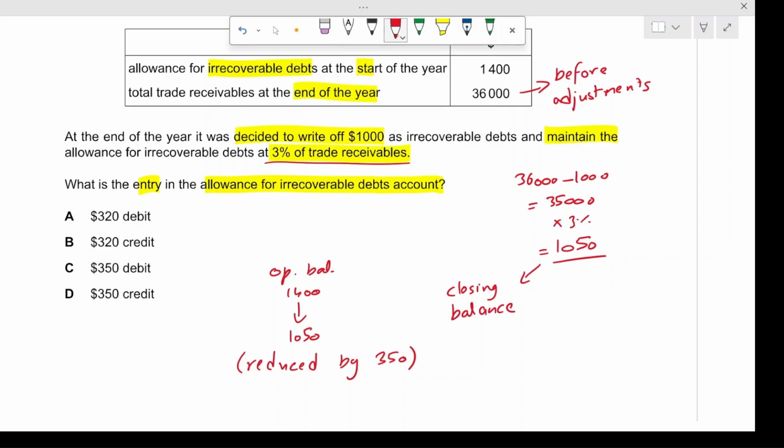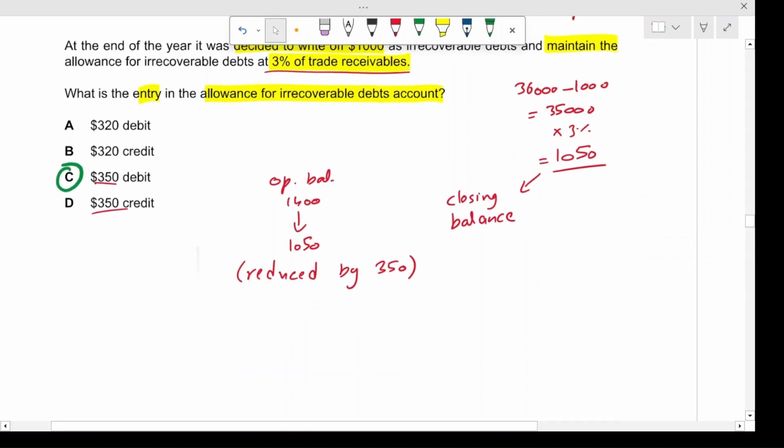It will be debited. The amount here is $350, and here it's also $350. If a provision is being decreased, it will be debited, because it itself is a credit account. So option number C is the correct option.